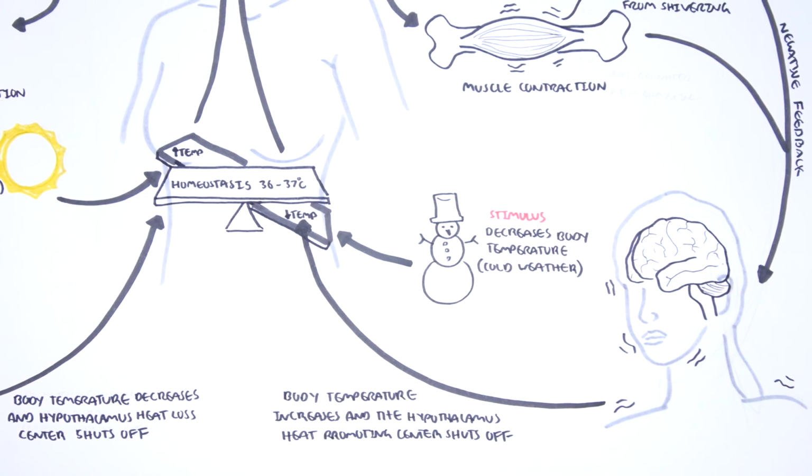So that was an example of how negative feedback works to maintain an internal stability, and we used internal body temperature as an example.